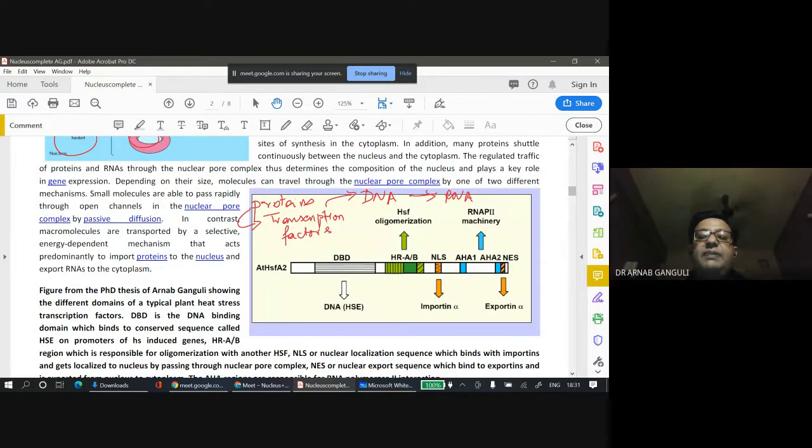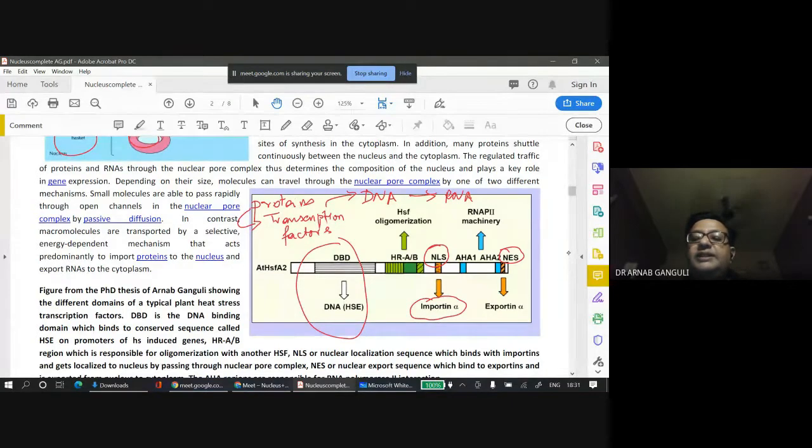Since they will bind to DNA, they have a DNA binding domain. And they have regions known as nuclear localization sequence and nuclear export sequence. We actually just concentrate on these two. The nuclear localization sequence binds to a protein known as importin alpha.